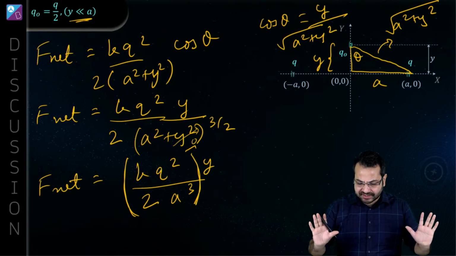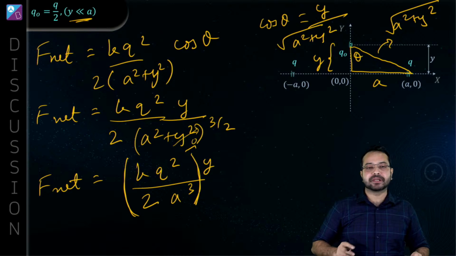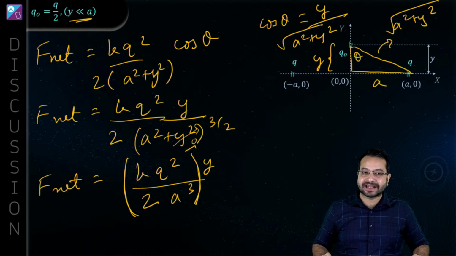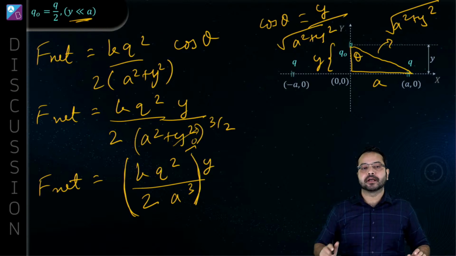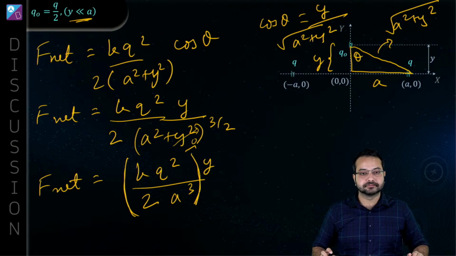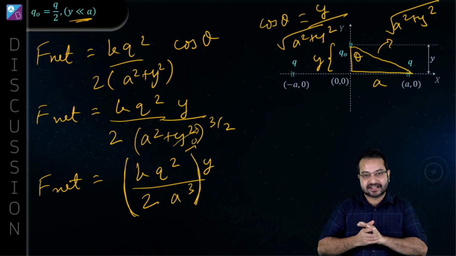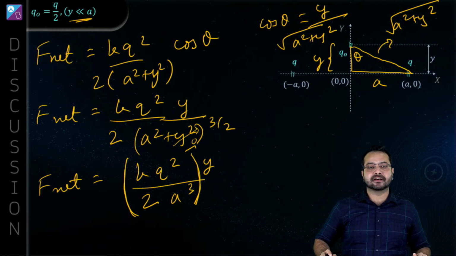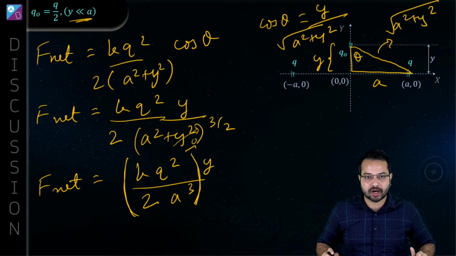Is this clear to you? Perfect. Now can someone tell me if this is an SHM or not? We have found out F net proportional to Y, which was the displacement. Is this SHM or not? Alright, SVM says yes, it is an SHM. I want more answers. What do you think? Is it an SHM? Alright, Askar says it is not SHM. Swali says it is not SHM.